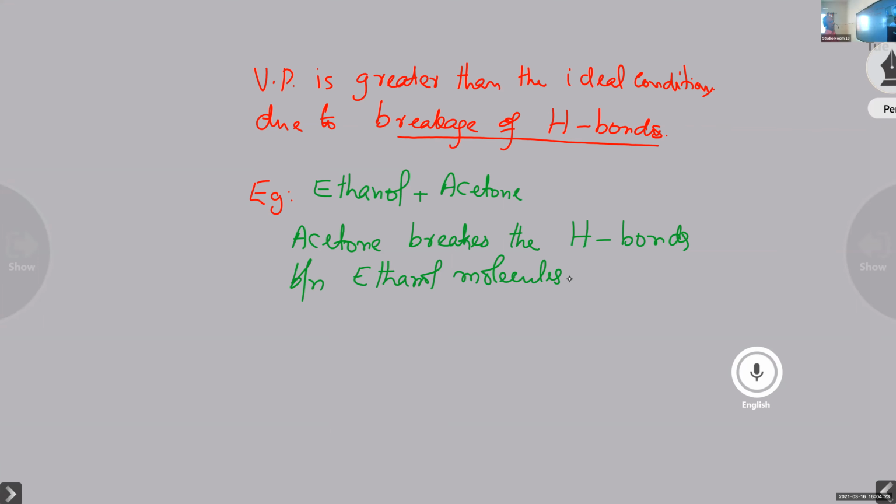And so there is an increase in the vaporization, and so there is an increase in the vapor pressure. So the curve is bending upward.